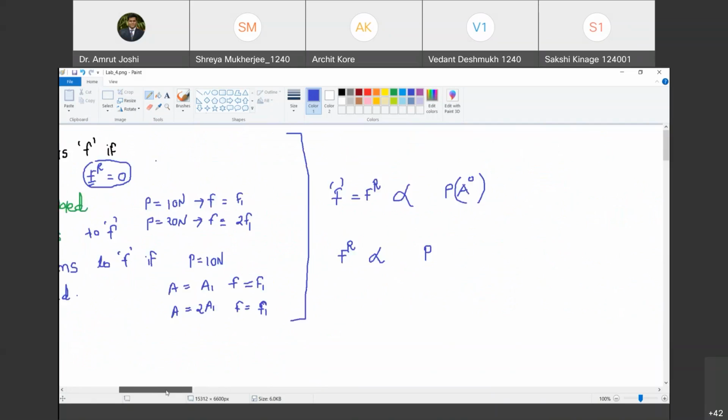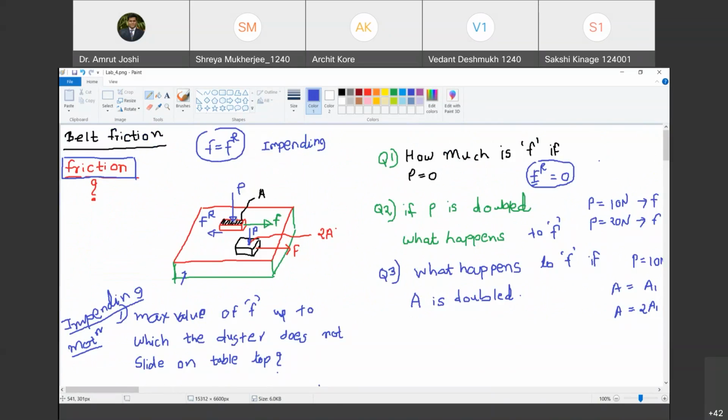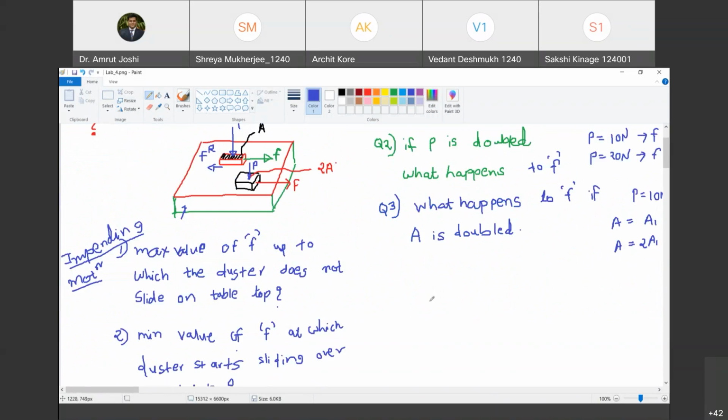So what is the description of P? P is the force which is perpendicular to the common surface between the table and the duster. Do you agree with me? Let me show its front view now. The front view of the duster is this way and the front view of the table is this. Do you agree with me? Now you are applying P here. How does the table react? The table is going to react in this fashion. Do you agree with me?